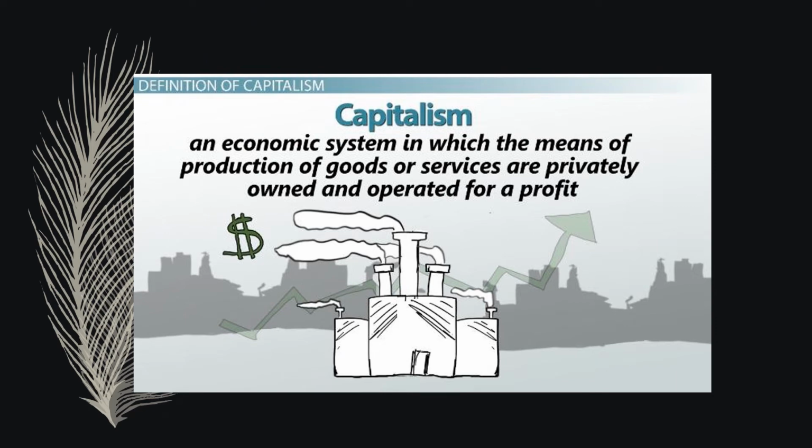Before we start today's class, let's know some of the terms which are basics for our political science. So we'll start with capitalism. Capitalism is an ideology which is adopted by different countries to run their economies. It is an economic system in which the means of production of goods or services are privately owned and operated for a profit.